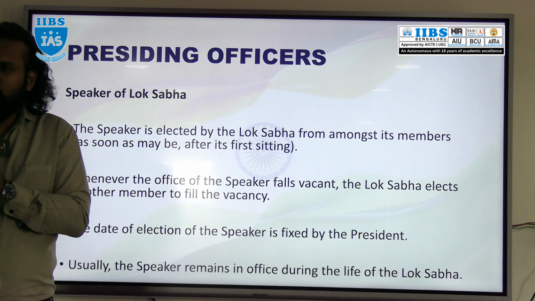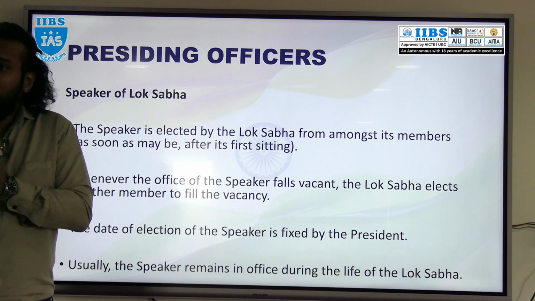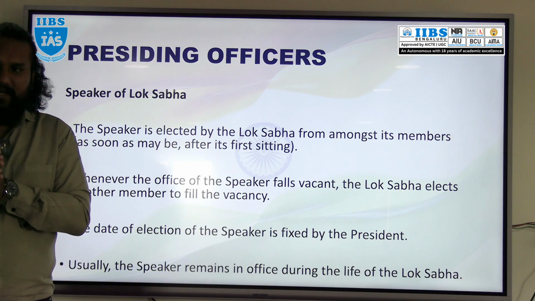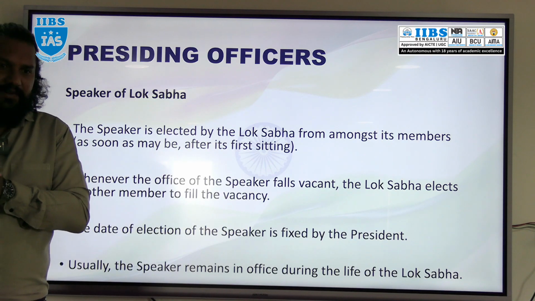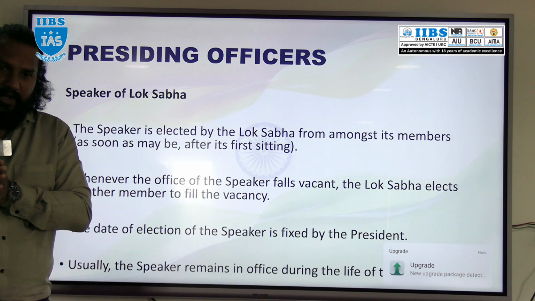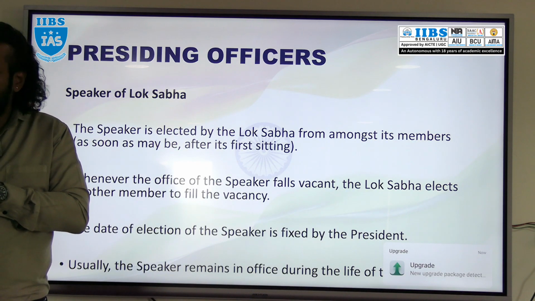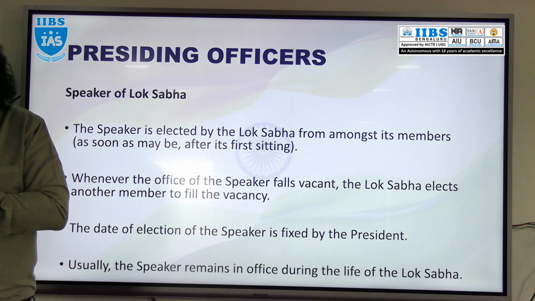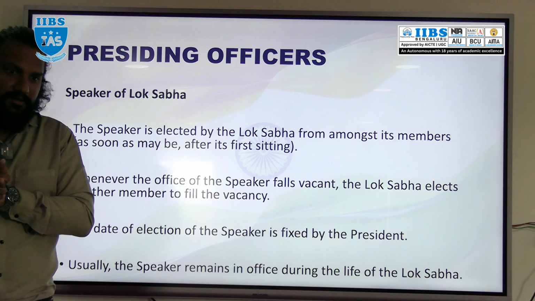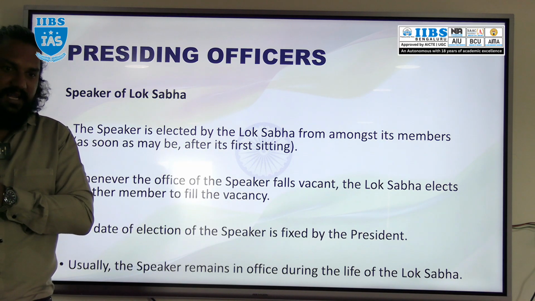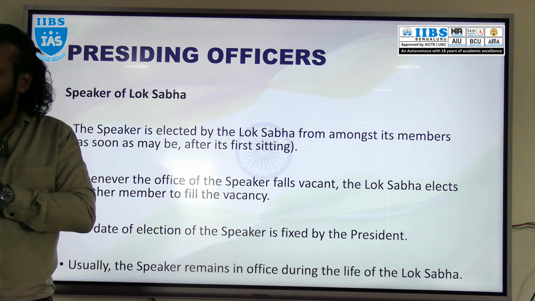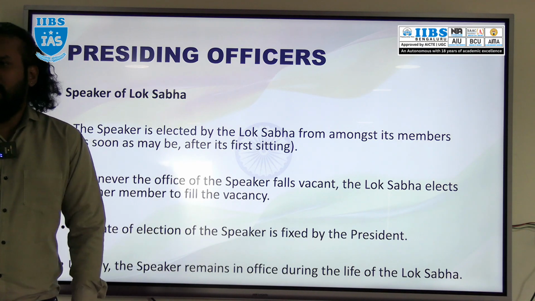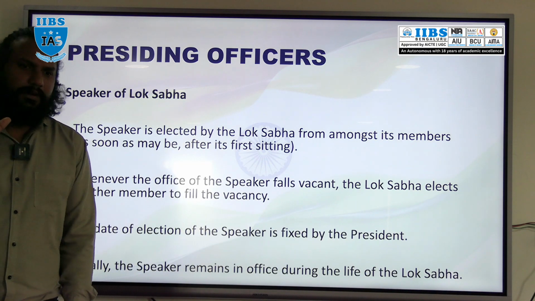Generally, the tenure of the speaker of Lok Sabha starts once he has been elected and the session has started, and runs for 5 years, or the life of Lok Sabha. Why? Because Lok Sabha is subject to dissolution. We discussed this in Lok Sabha also. If none of the parties is able to form a majority, then Lok Sabha will be dissolved. So it is not a compulsory 5 years, permanent like Rajya Sabha. There is no guarantee. It can be 1 year, 2 years, or a complete 5 years. So the life of the Lok Sabha is not permanent.